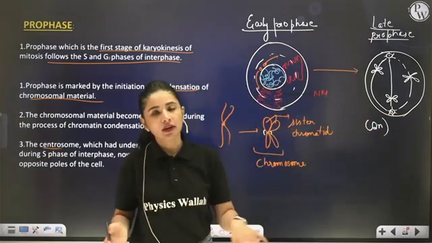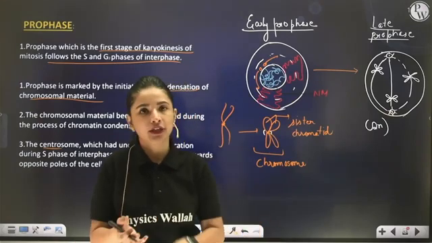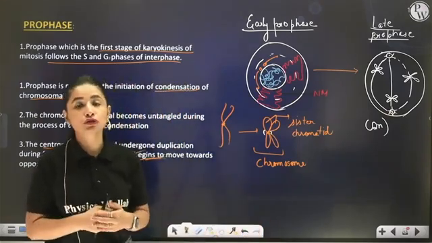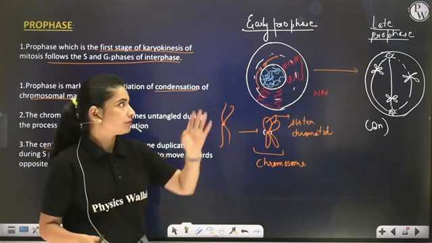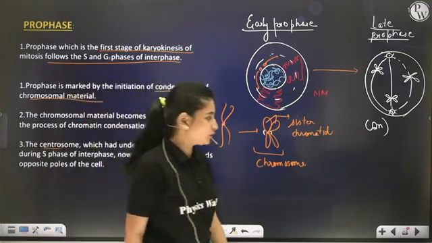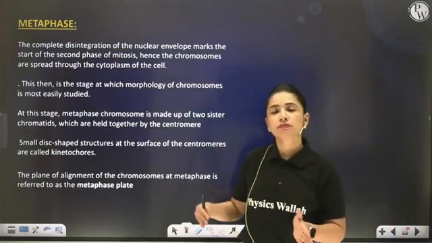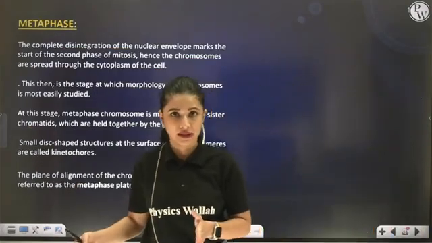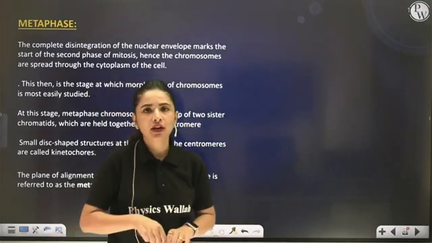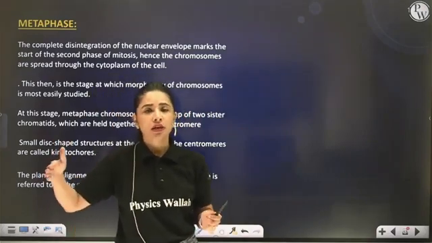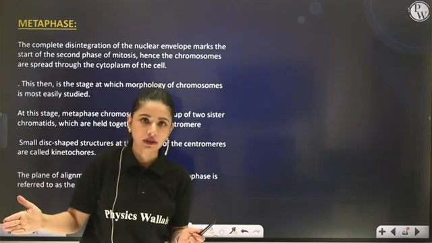Clear? Cell organelles get disintegrated. Nuclear membrane and nucleolus also disappear. These are the events that take place during late prophase. Now late prophase marks the beginning of metaphase. See my dear students, there are no clear-cut distinctions between the different stages of karyokinesis.